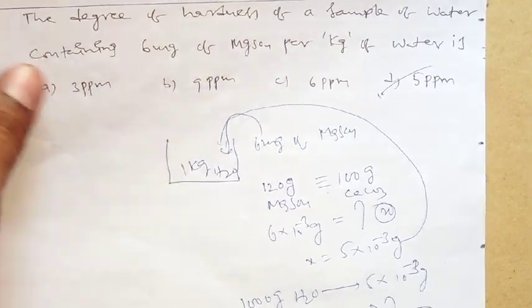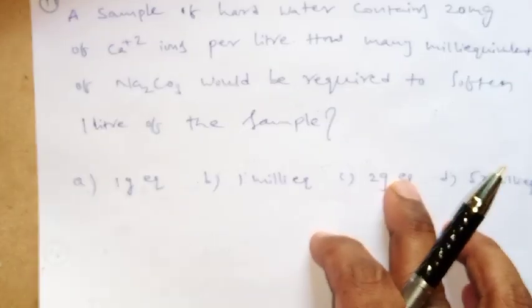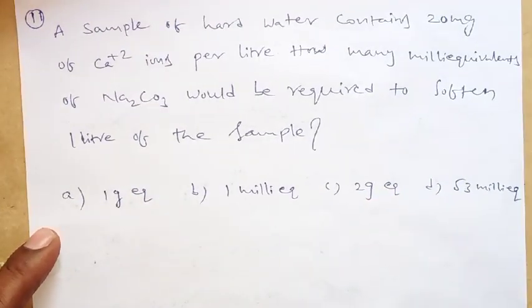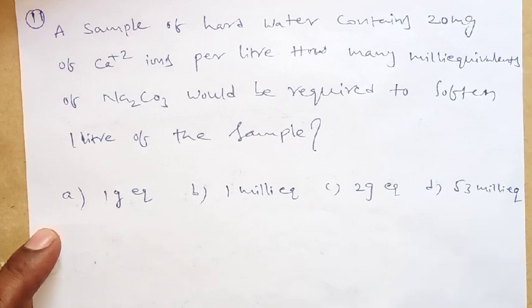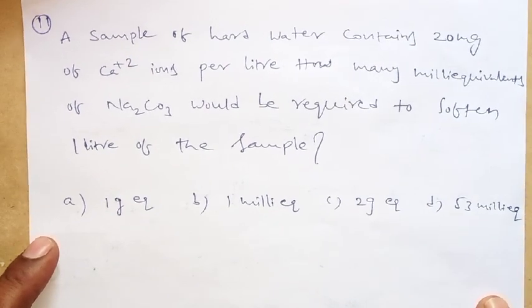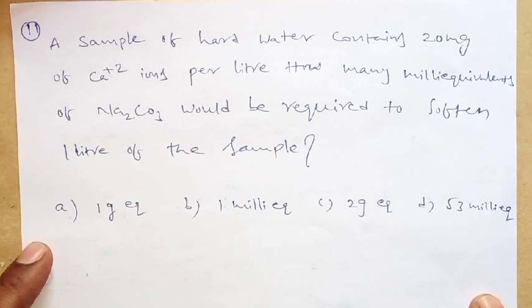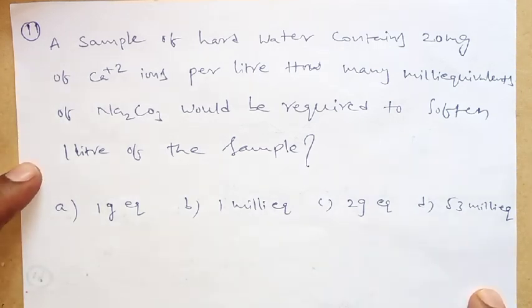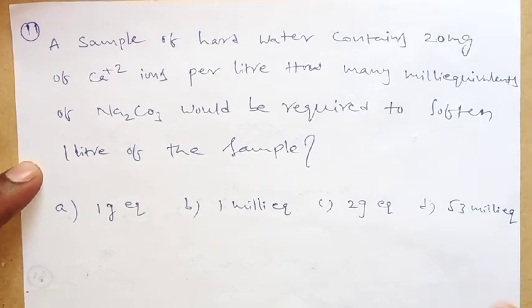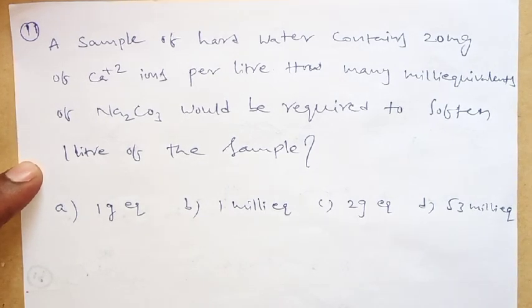Right. So in the last video lecture, we learned one important concept, that is milli equivalents. Just observe how it is used here. One more question I brought to you. A sample of hard water contains 20 milligrams of Ca2+ ions per liter. How many milli equivalents of Na2CO3 would be required to soften 1 liter of the sample? Is it clear? So the last lecture is connected to this one. If you have an idea about milli equivalents, this is easy.